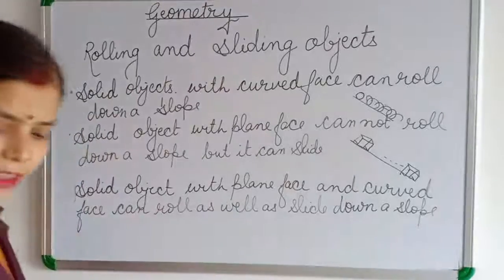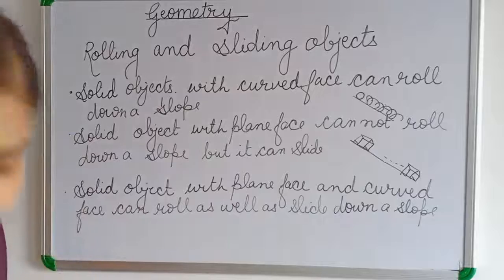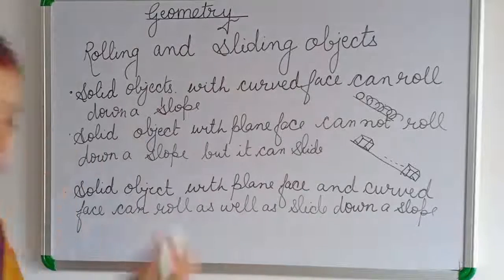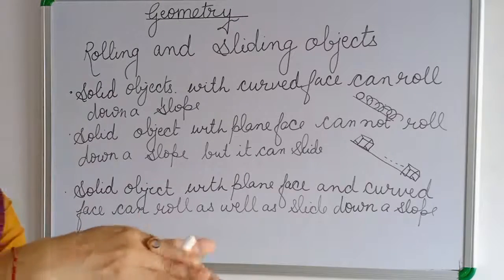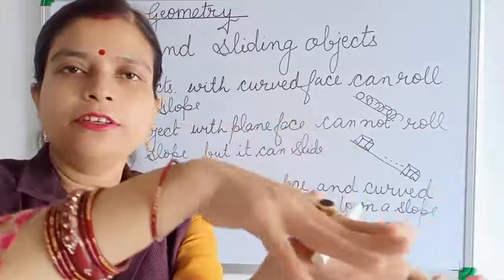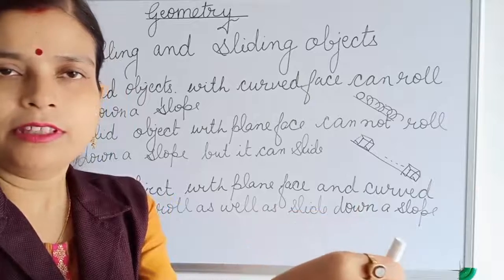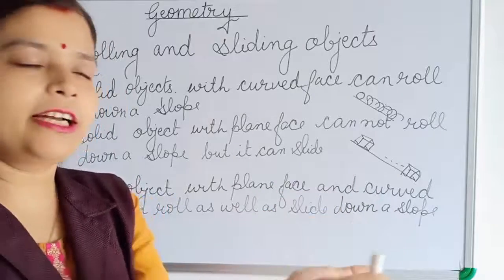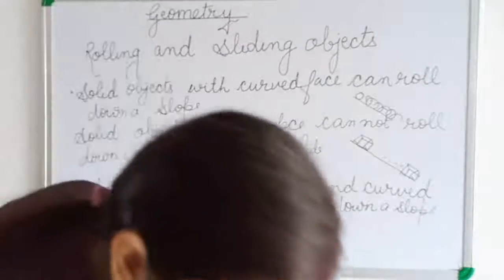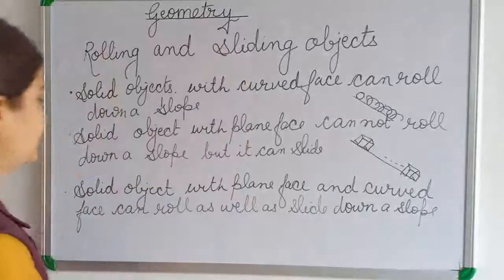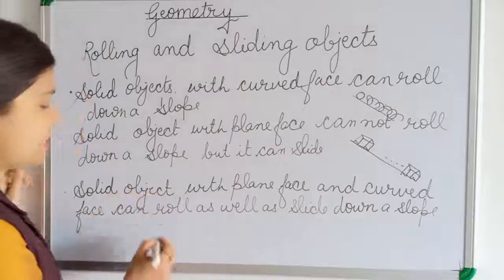Just now I showed you this cylindrical shape. It has a curved face, and you can see it has a plane face also. Along the curved face it will roll down. Along the plane face it will slide down, it will not roll down. So it can roll as well as slide. This cylindrical shape can roll as well as slide. So a solid object with a plane face and a curved face can roll as well as slide.